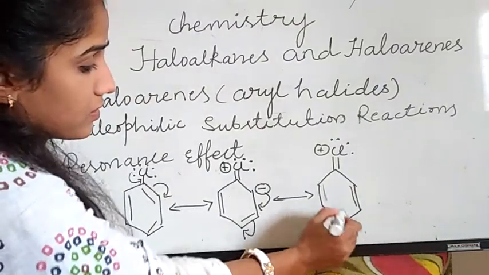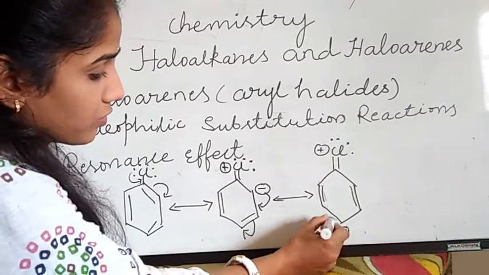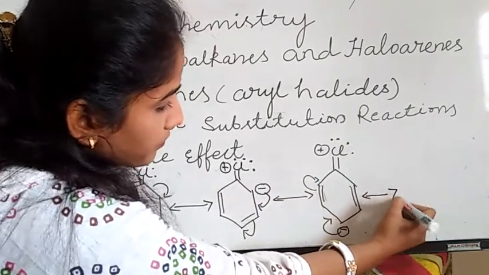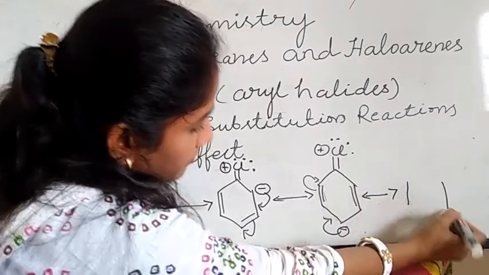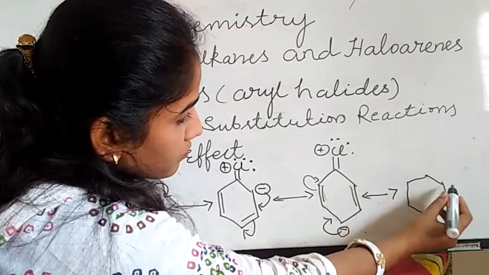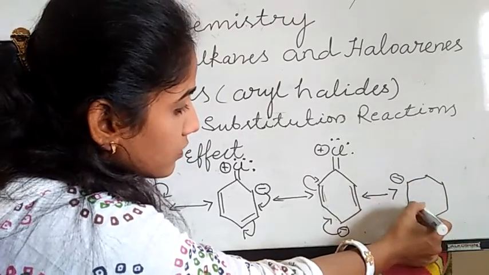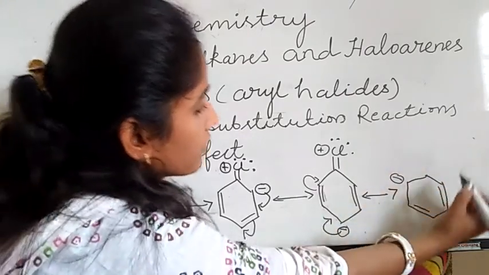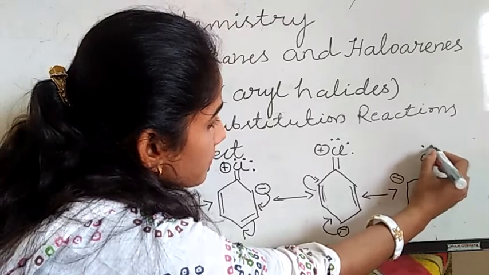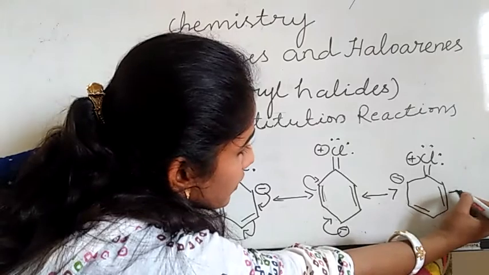As I am getting a double bond here, this minus sign will move here, and then this minus sign will come here. Cl has a positive sign.